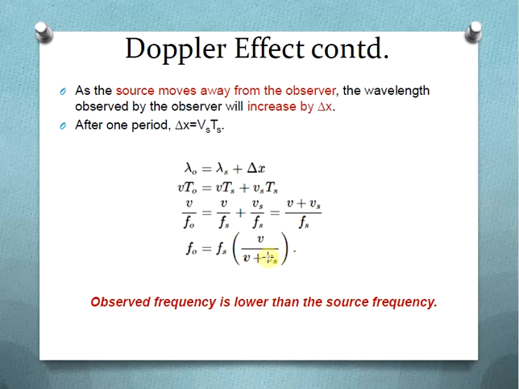From this expression, we can see that the observed frequency is always lower than the source frequency. So fo is always less than fs. That is, as the source moves away from the observer, the observed frequency is always lower than the source frequency.